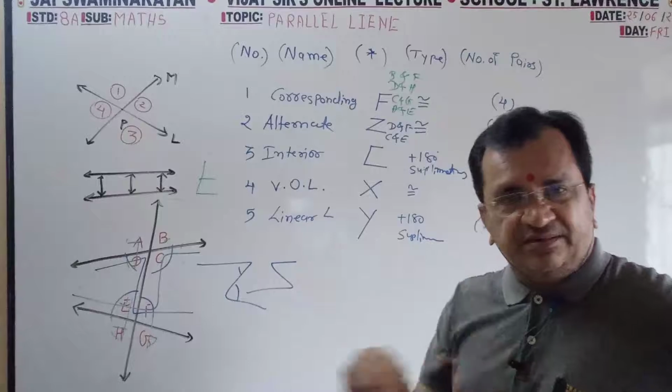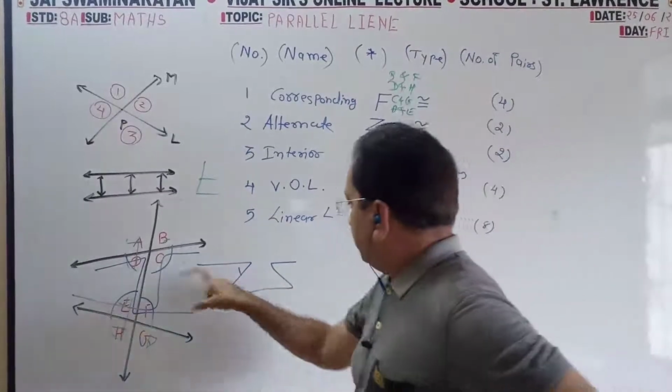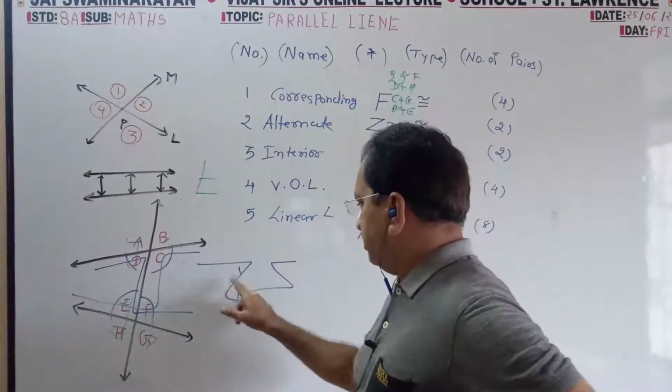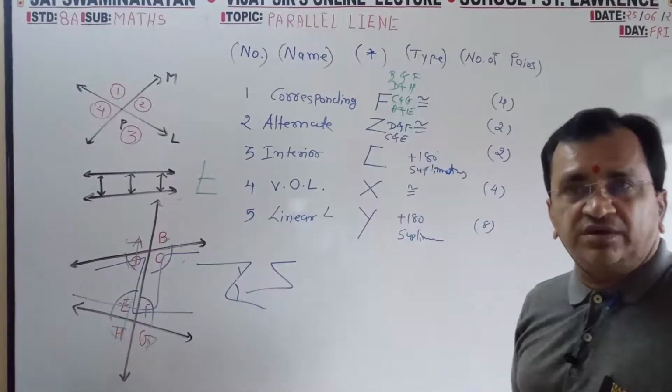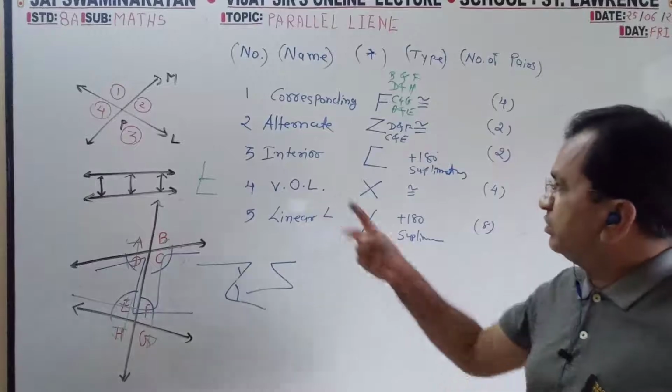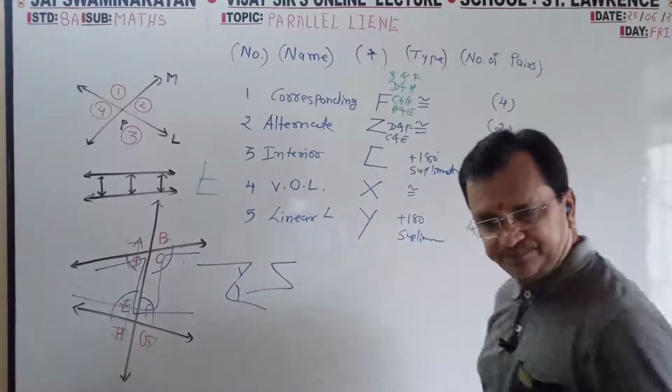Then alternate means Z. 1, 2, 3, one angle. 1, 2, 3, this second angle. So F pairs there are 4. Z pairs there are only 2. Now interior.